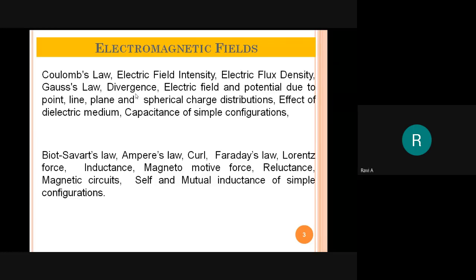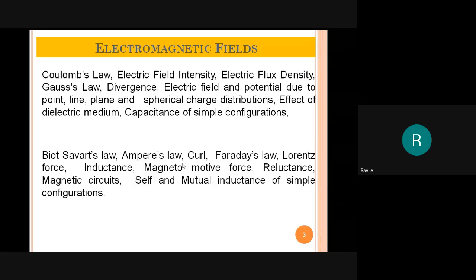Right. So here, when we analyze the questions, more questions are asked from the electric field part. From the electric part only, more questions were asked. So I suggest you concentrate more on the electric field part.